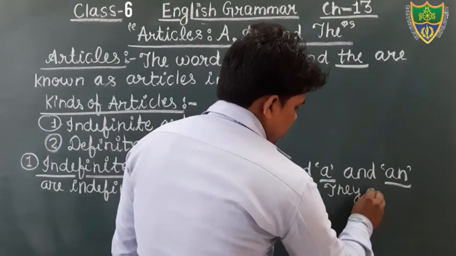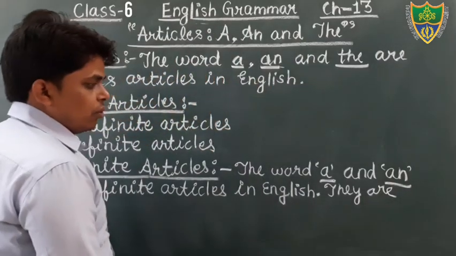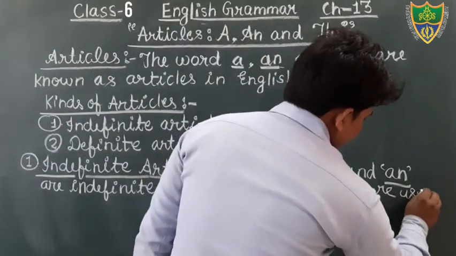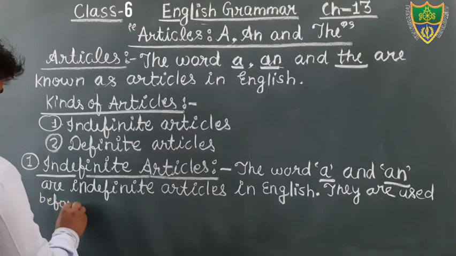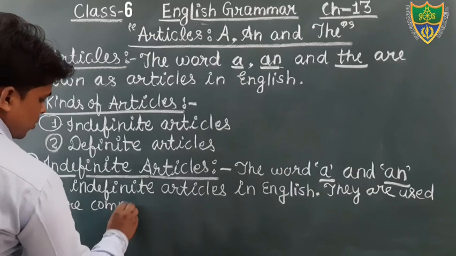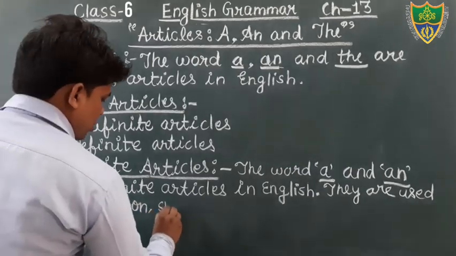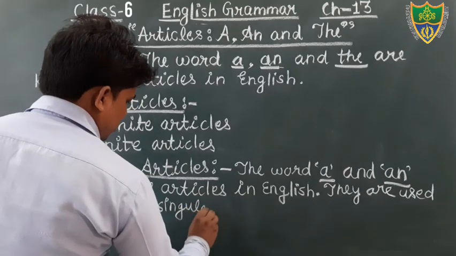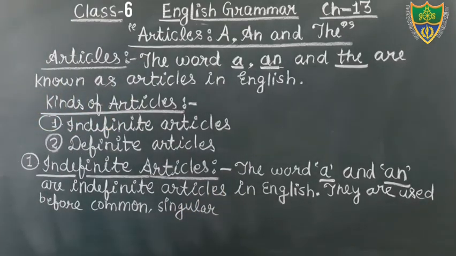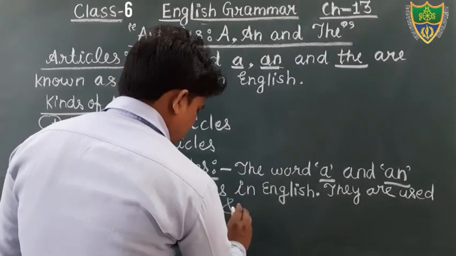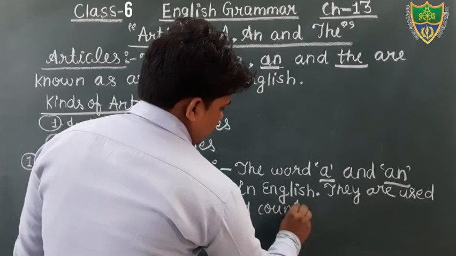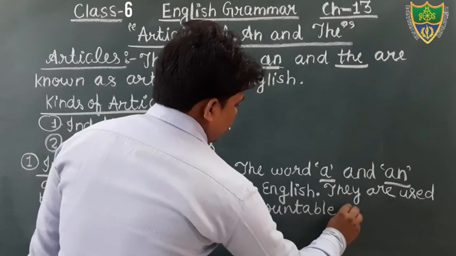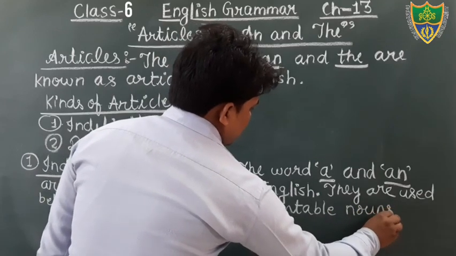They are used before common, singular, and countable nouns. Okay, students, just write down.